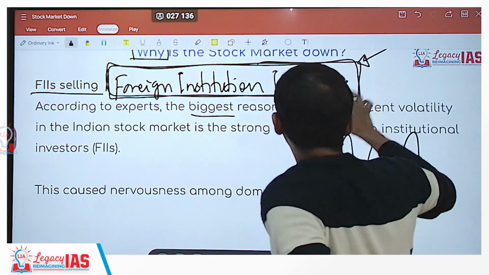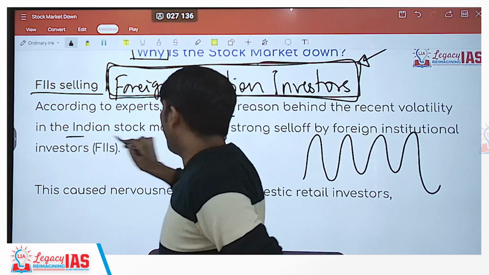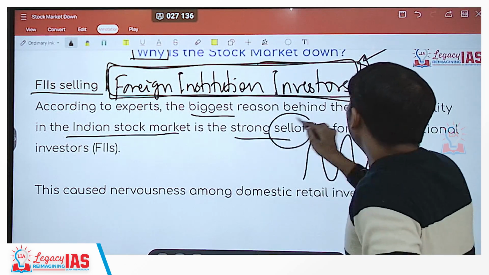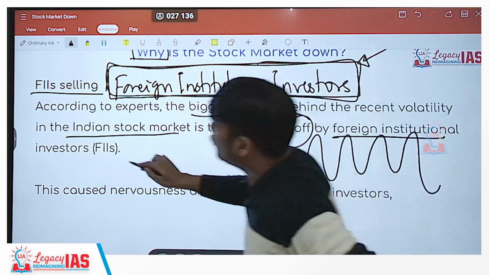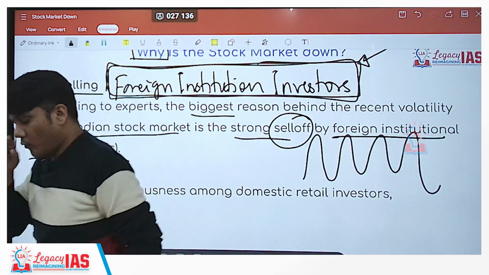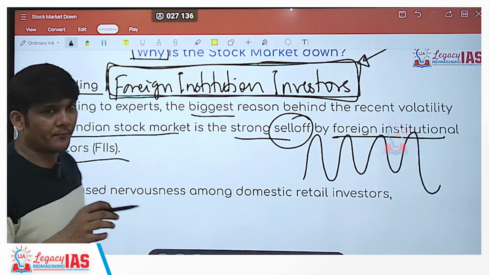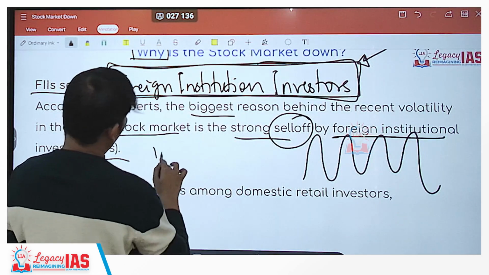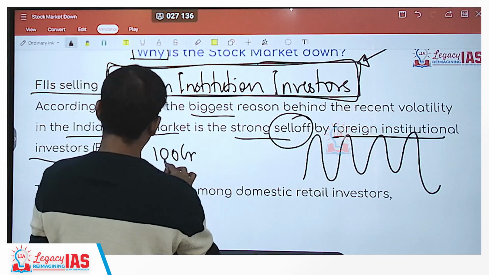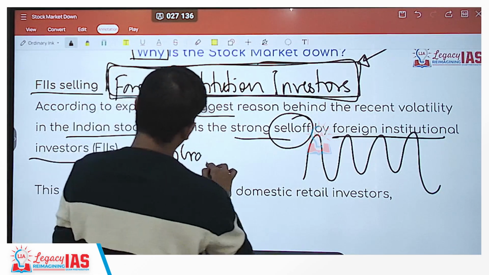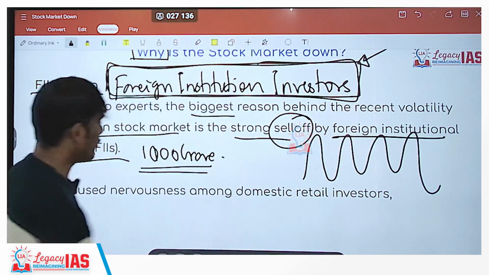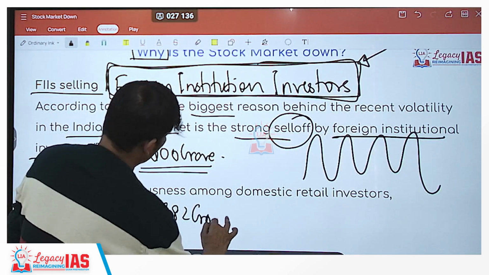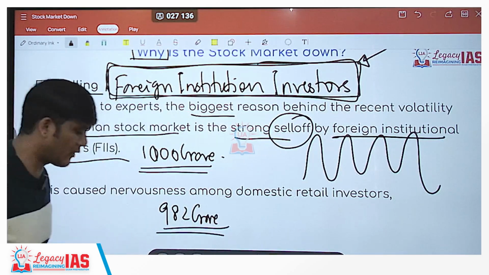So the reason for recent volatility in the Indian market, they are saying, is the strong sell-off by foreign institutional investors. So what is happening in the recent days? Foreign institutional investors have sold off 1,000 crore worth of stocks. To be exact, it is 982 crores, very close to 1,000 crores of stocks they have sold.